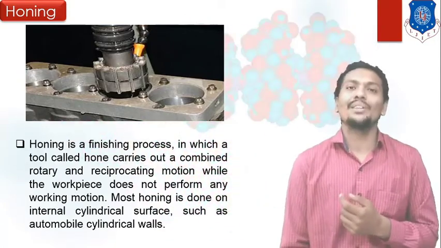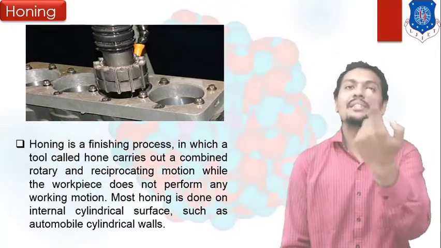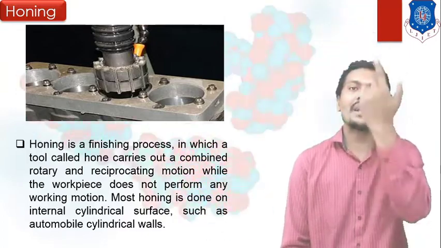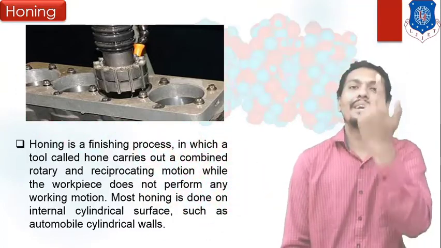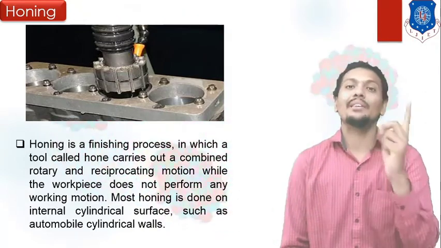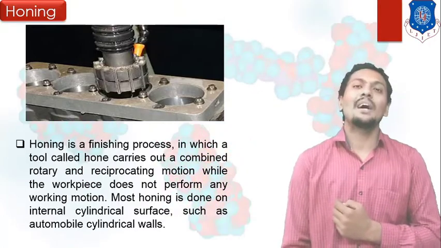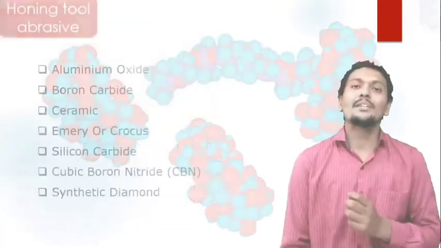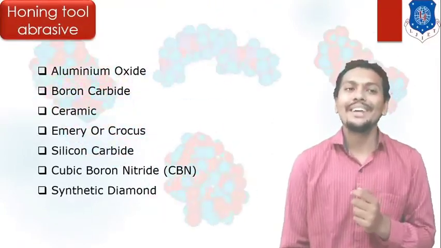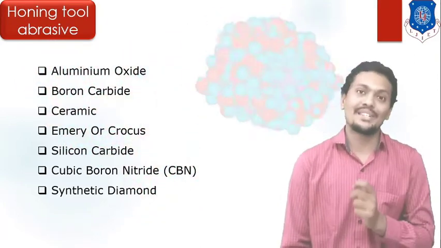In the honing process, a honing tool is used, and abrasive sticks are mounted on the honing tool. With the help of rotation and also a reciprocating, up-down motion, you can finish the internal surface. This is the honing operation I discussed.